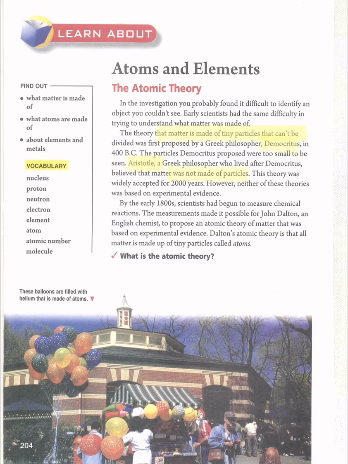By those experiments, they proved that matter is made up of tiny particles. Who proposed it? John Dalton. John Dalton proposed that matter is made up of tiny particles.